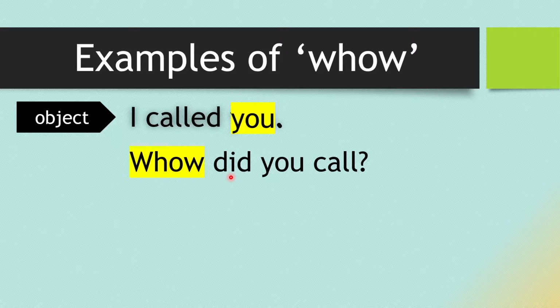After that, we will write the subject. In the given sentence, I is there. So we will write you. I hope you remember I told in my previous videos that if you find I in the subject, the question will become you. And at last there is call. In the sentence, there was past tense given, but we will write the present form because we have already taken the past auxiliary form. So the question is, whom did you call?